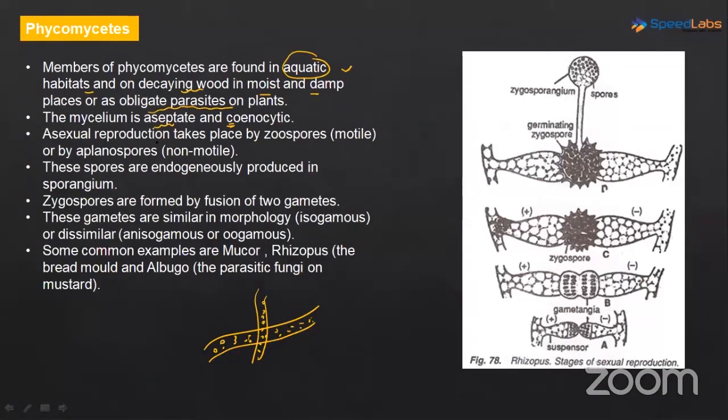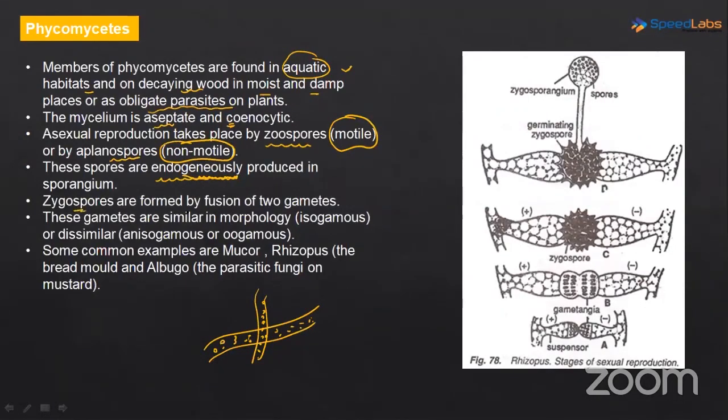Now, asexual reproduction takes place by zoospores, which are motile, or by aplanospores, which are non-motile. These spores develop endogenously inside a structure. That's why we are using the term endogenous here.